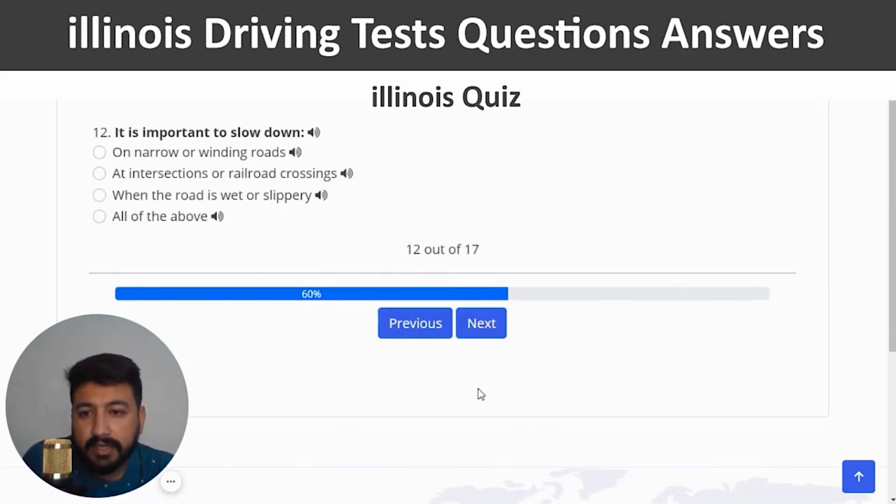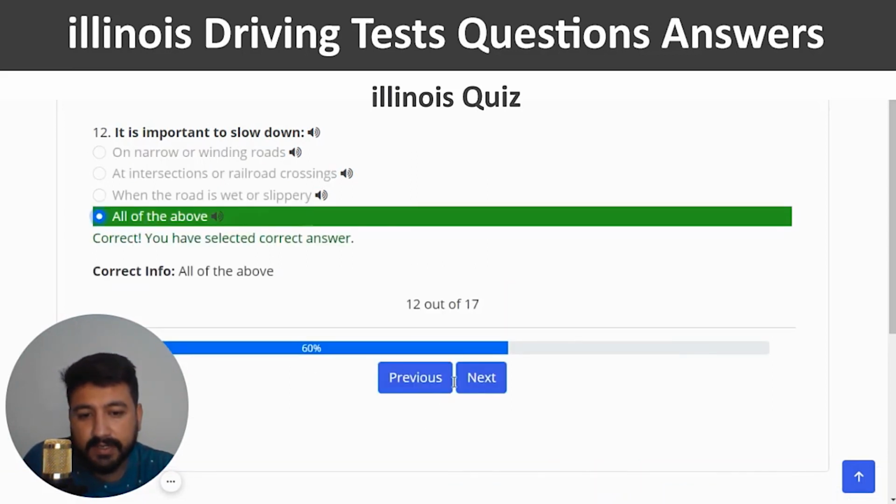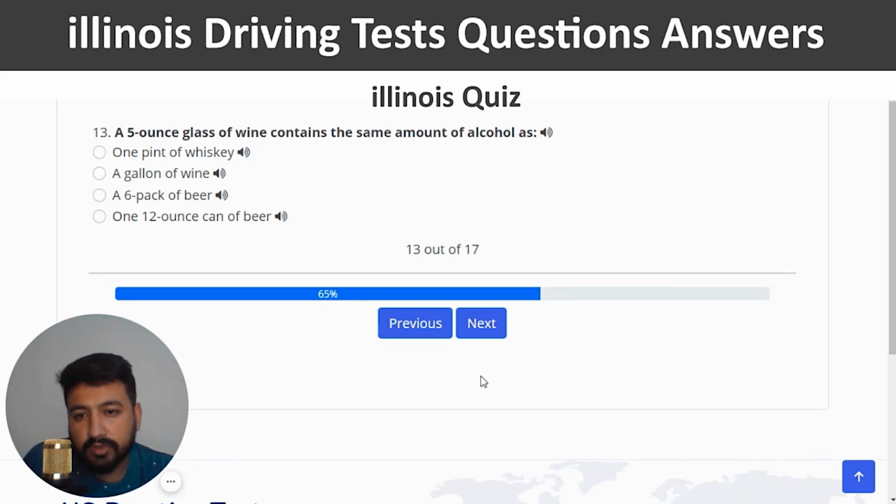Correct. And next. It is important to slow down. The right answer is all of the above. So you can read the first three answers and then you will realize that the final answer is the right one. Correct. And next. A 5-ounce glass of wine contains the same amount of alcohol as. So the right answer is one 12-ounce can of beer. So the last option again.